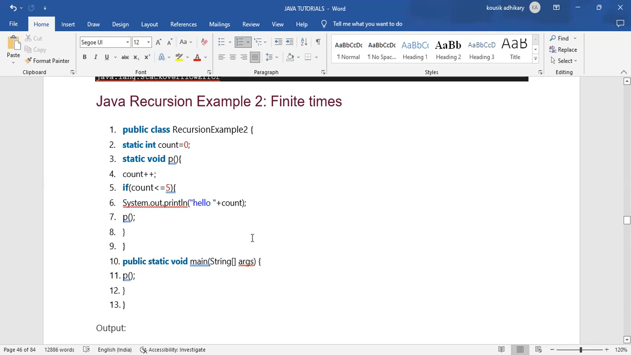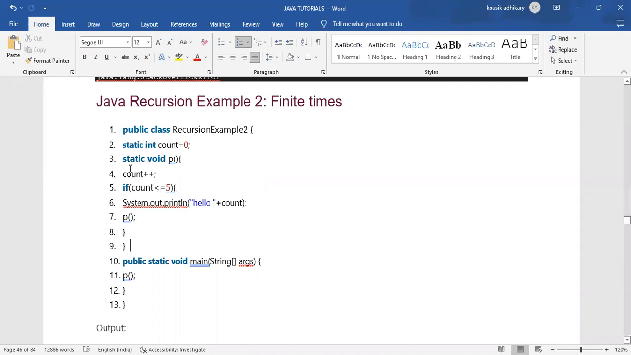So what will be the output? Can anybody tell me? 5 times hello. Yes, 5 times hello, and only 5 times. It will print Hello 1, 2, 3, 4, 5, concatenated: hello plus count, that means the value of count.